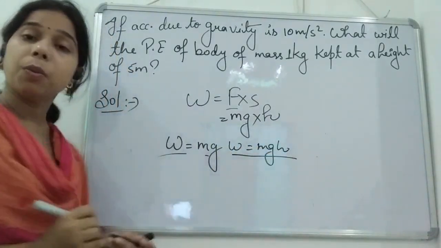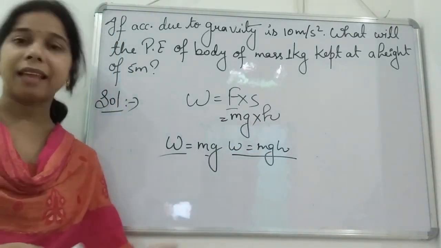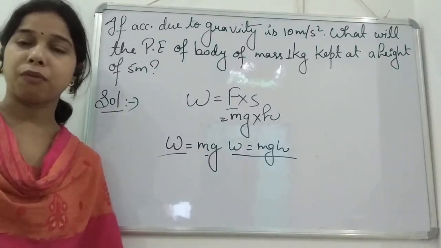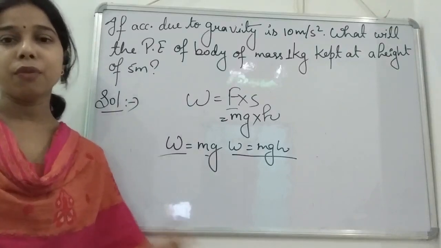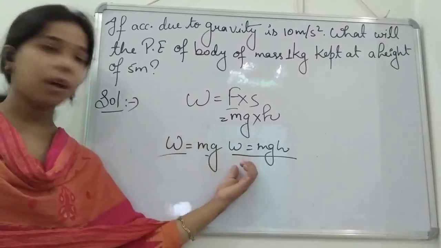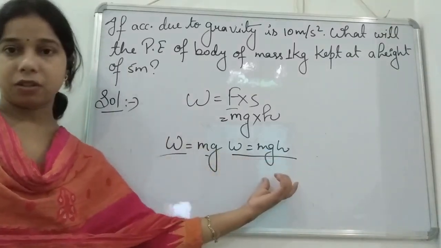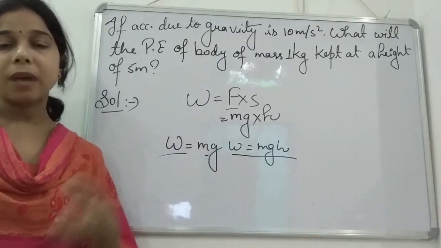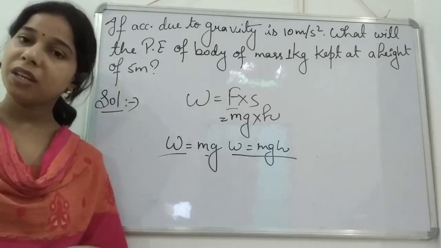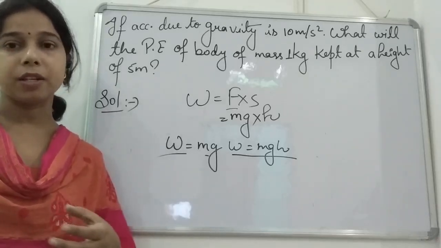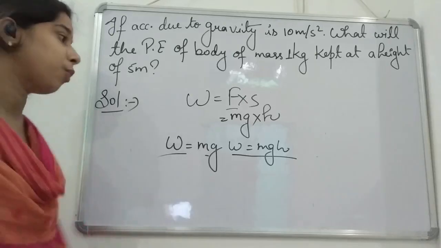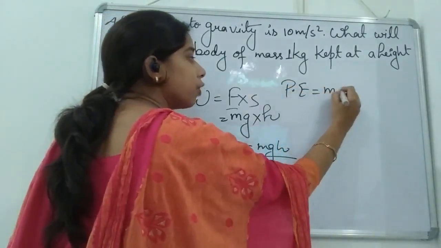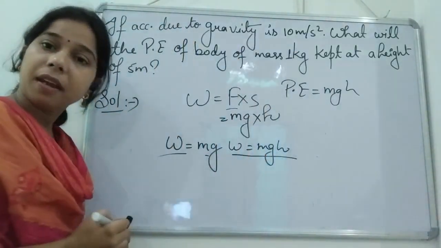Since the work is done in lifting the book from the ground to the table, or lifting a bucket of water from the ground to the rooftop, we have done work that is mgh. This work is present in the form of energy in the object, stored in the form of energy, that is potential energy. So we can say that work done is the potential energy, which we represent by mgh.